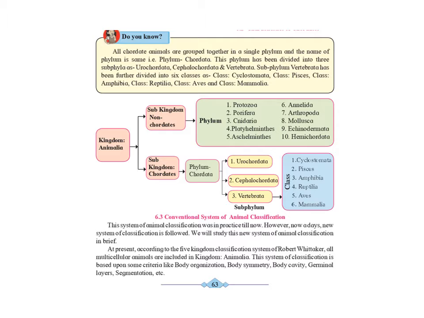Now this system is still utilized. Still we are practicing this original traditional method of classification. But nowadays there are also many other new systems of classification. This is called the five kingdom classification given by Robert Whittaker, and they are classified on the basis of certain criteria like body organization, body symmetry, body cavity, germinal layers and segmentation.